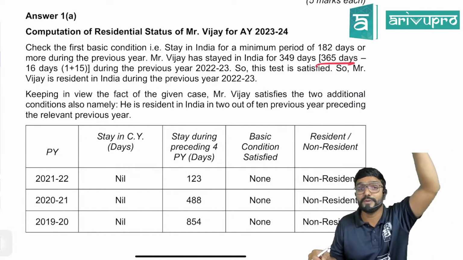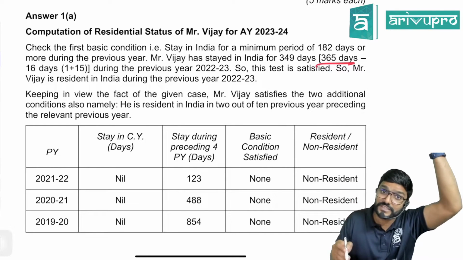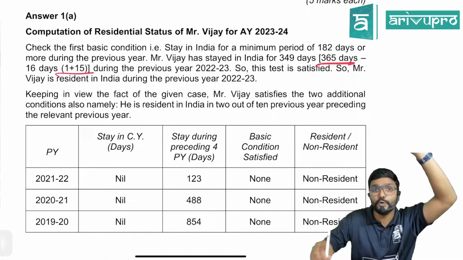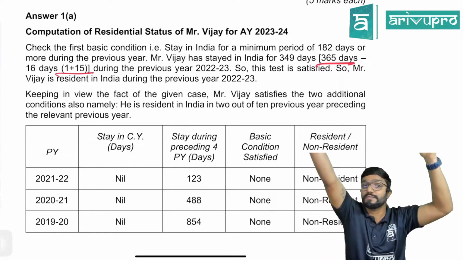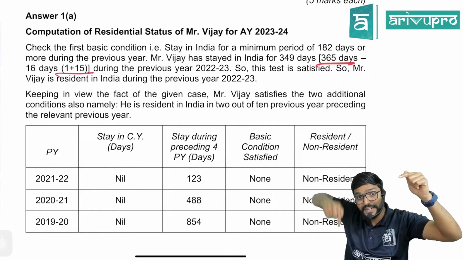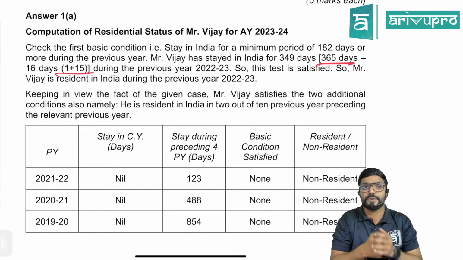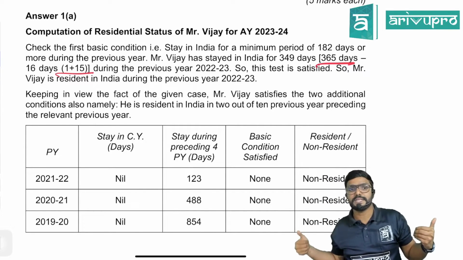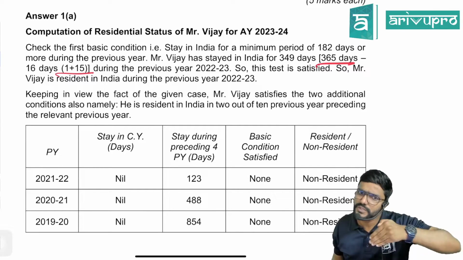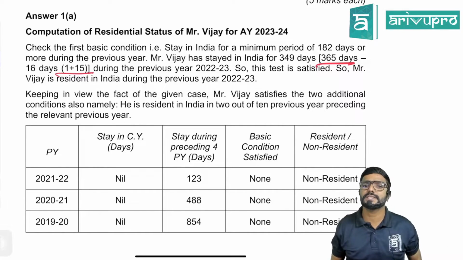Yes. And he came to India on 2nd April. So even 1st April we have to exclude. So totally how many days he was outside India? 15 days for China. And he came to India on 2nd April, so 1st April he was not in India. So totally 16 days. So 365 days minus 16 days. Remaining days, it is understood that he was in India. Okay, how many days? 349.